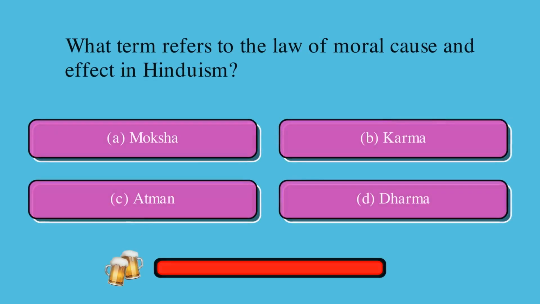What term refers to the law of moral cause and effect in Hinduism? Is it A, moksha, B, karma, C, atman, or D, dharma? The correct answer is B, karma.